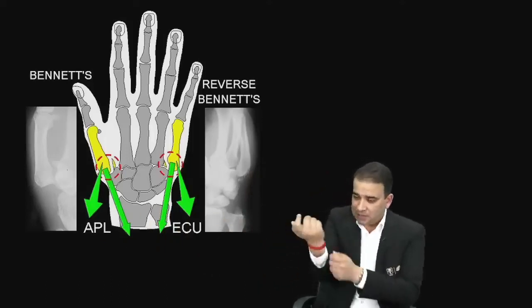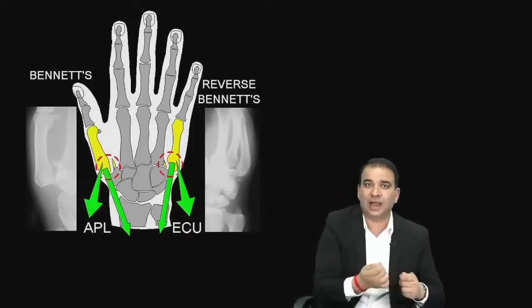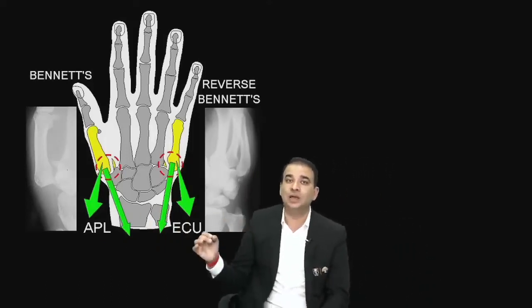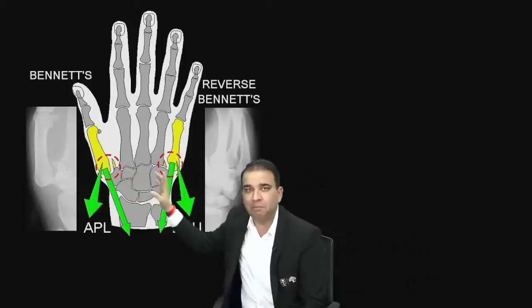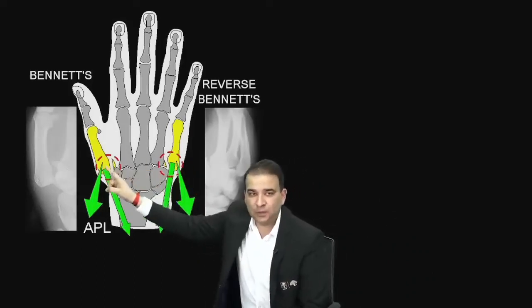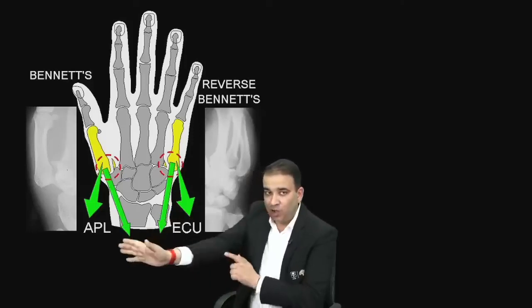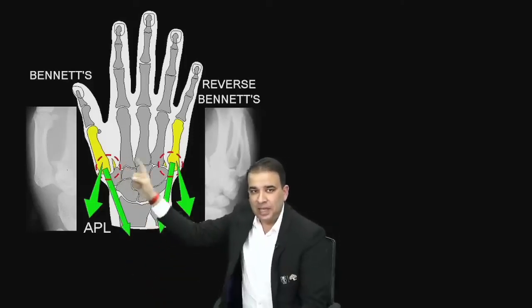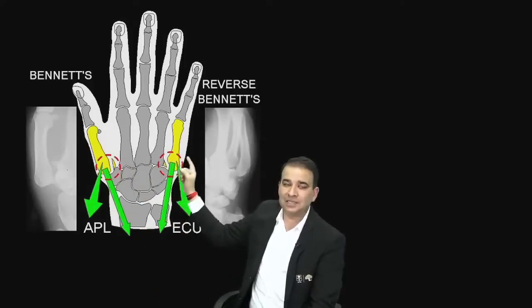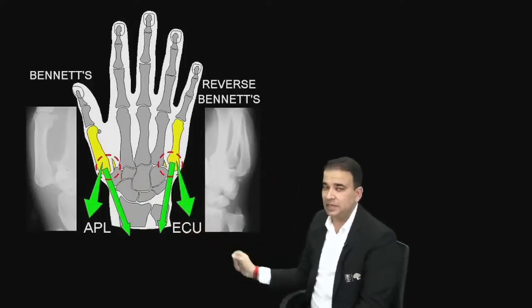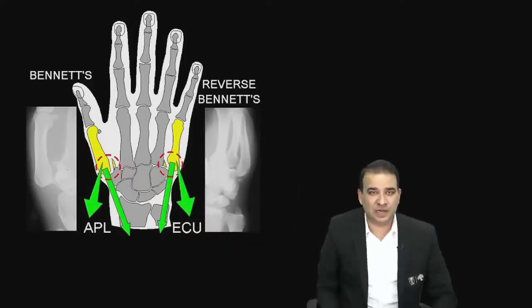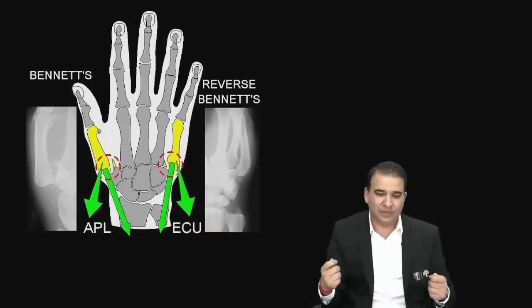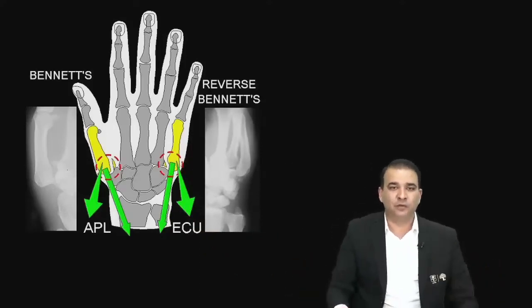It's the pull of the forearm muscle which will pull the fragment away, the muscles which are attached to the base of the respective metacarpals. On the base of the first metacarpal, abductor pollicis longus is inserted. It's a forearm muscle supplied by the radial nerve. On the base of the fifth metacarpal, extensor carpi ulnaris muscle is inserted. So in Bennett's and reverse Bennett's fracture, these are the muscles which will pull the fractured fragment away from the bone.